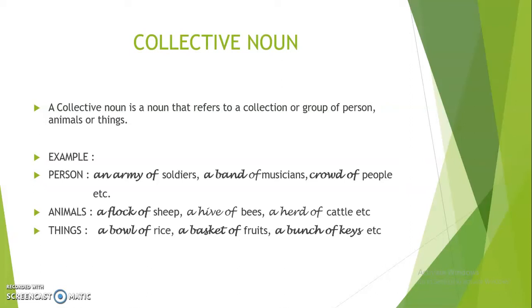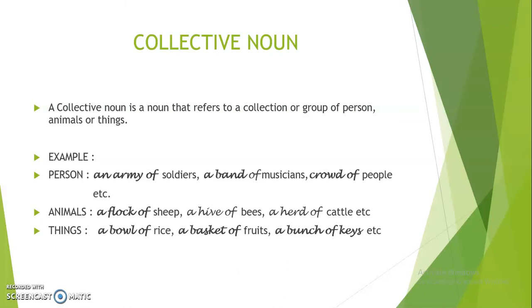Now next is collective noun. A collective noun is a noun that refers to a collection or group of persons, animals or things. Examples: an army of soldiers, a band of musicians, a crowd of people. So for a group of people, we say crowd. A group of dogs, we can say pack. A group of rooms, flat. A group of musicians, band. A group of soldiers, army.